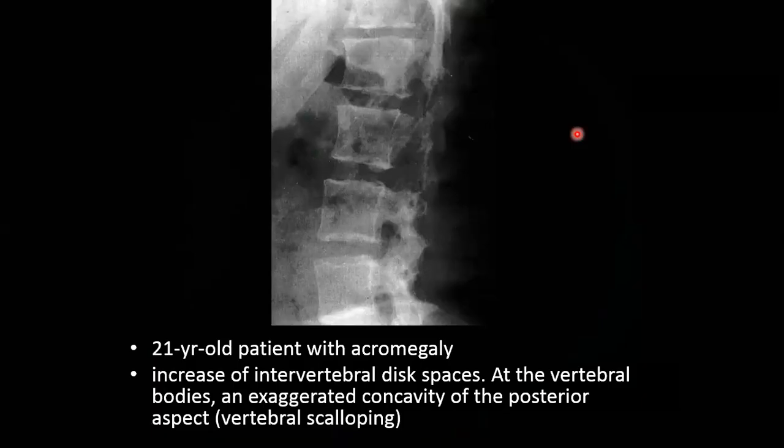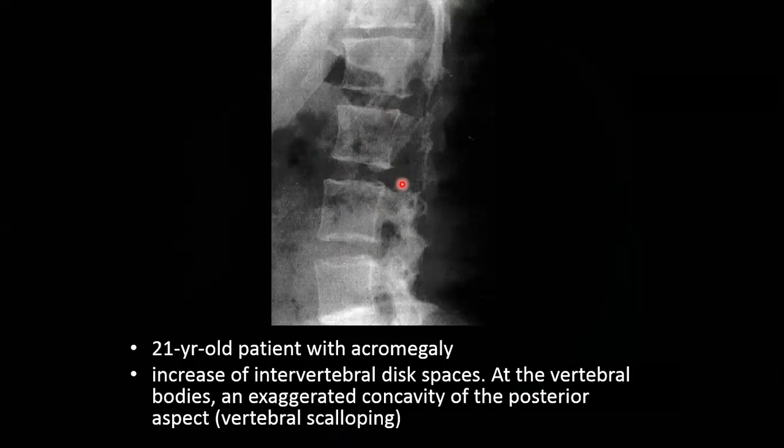Also in the lumbar spine, we can see some findings. This is a 21-year-old patient with acromegaly. The intervertebral disc space is enlarged due to the excessive cartilaginous tissue formation. You can see some posterior vertebral scalloping, a mild form.